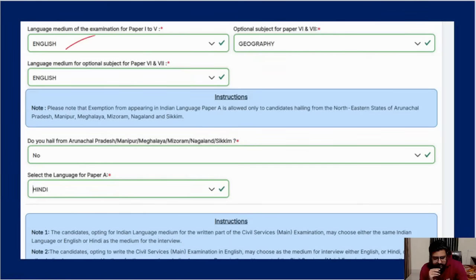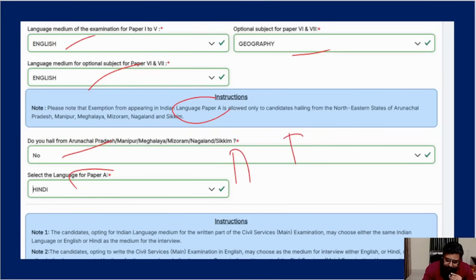And here I put geography as optional, and then here, do you hail from Arunachal or not, because for that place the language paper A you don't have to give, I think. But others have to give. So if you say no, obviously you have to select a language paper, right? So here, ideally, from the 8th Schedule, the 22 languages which you have, that language you have to select, because in UPSC you have paper A and paper B.